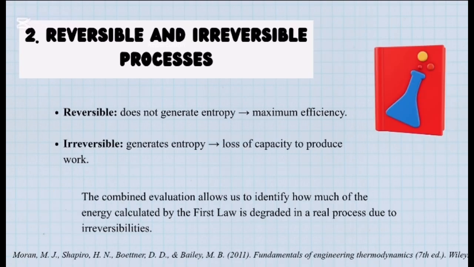Two: reversible and irreversible processes. Reversible does not generate entropy, and gives maximum efficiency. Irreversible generates entropy, with loss of capacity to produce work. The combined evaluation allows us to identify how much of the energy calculated with the first law is degraded in a real process due to irreversibility.